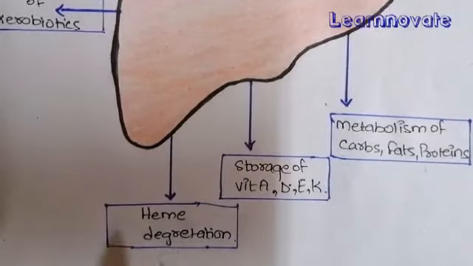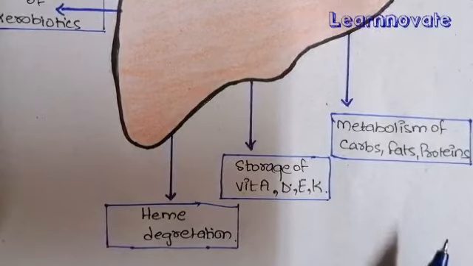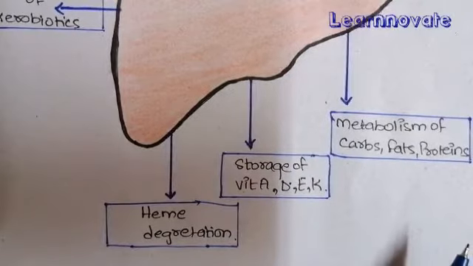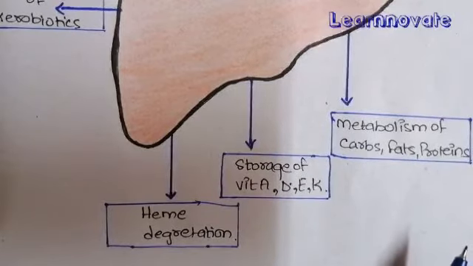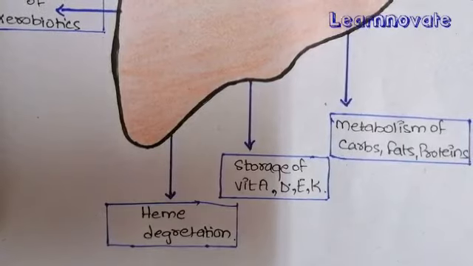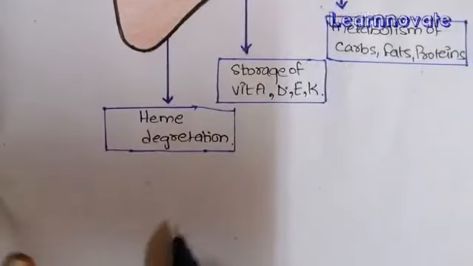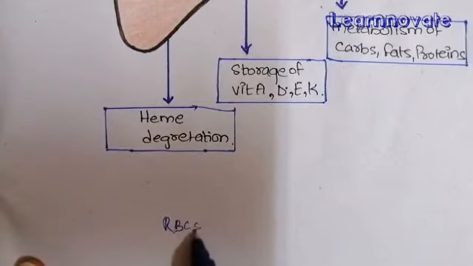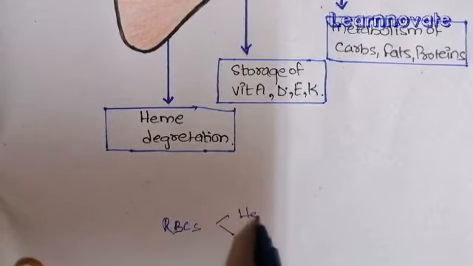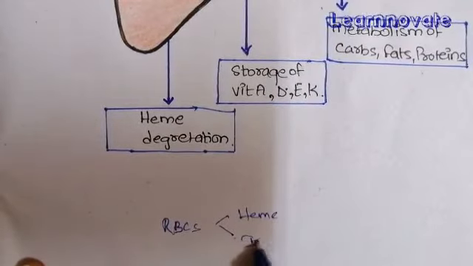The third function is heme degradation. As we all know, RBC degradation occurs mostly in the liver and spleen. So what happens when the RBC dissociates? Here you can see, if this is the RBC, when it breaks down, there will be production of heme and there will be production of iron.